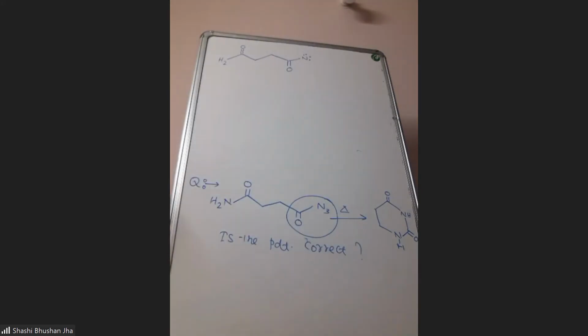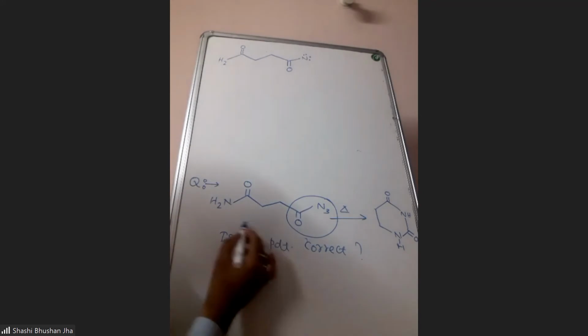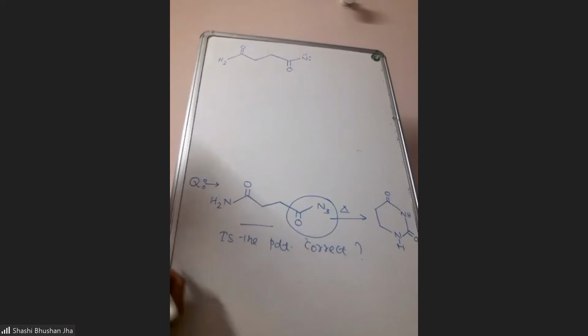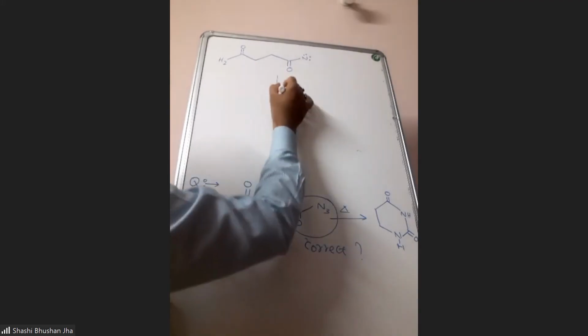So first you will get this intermediate. This acid azide will decompose to give you this nitrene. And after that, Curtius rearrangement will happen here.